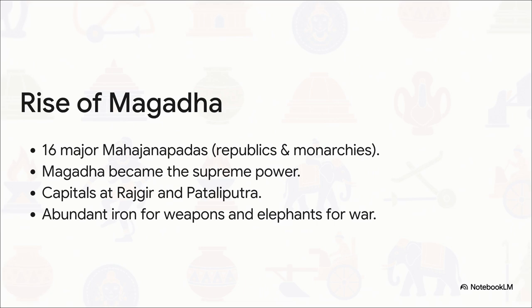They had incredible geographic and resource advantages. Their early capital, Rajgir, was surrounded by 5 hills, making it a natural fortress. Their later capital, Pataliputra, sat right at the confluence of the Ganges and Son rivers, perfect for trade. Plus, they literally sat on abundant iron ore deposits for making superior weapons, and they had access to massive herds of elephants for their military. It was essentially a perfect storm for conquest.